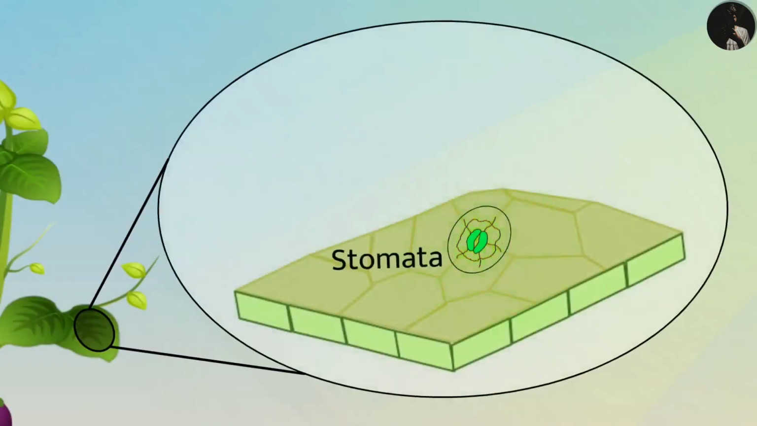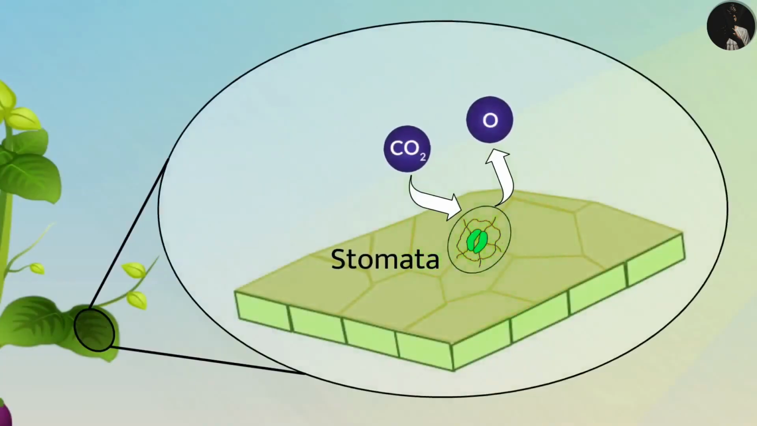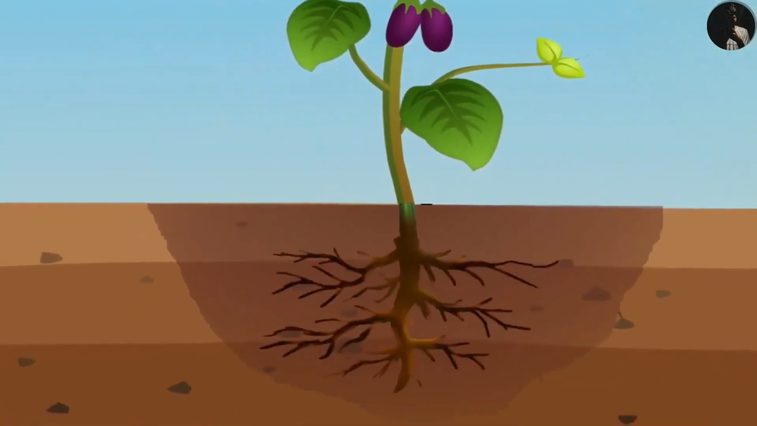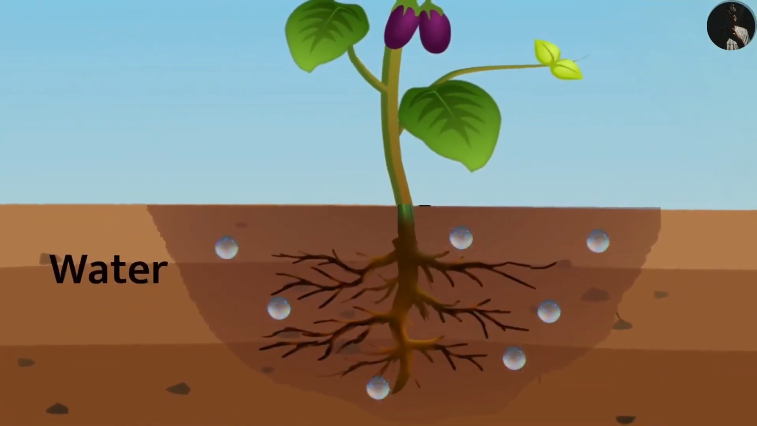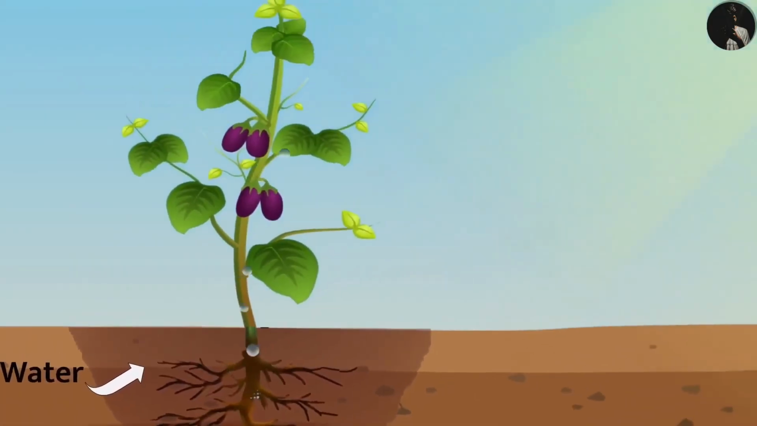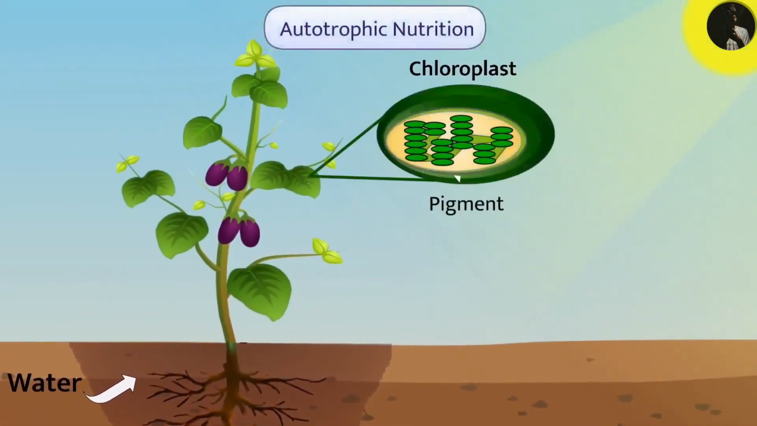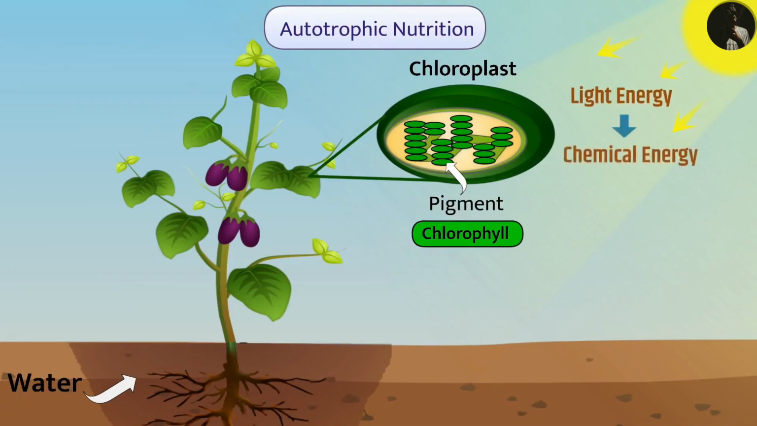On the leaf surface, there are microscopic pores that are called stomata. Stomata exchange gases. With their help, carbon dioxide is taken from the air and oxygen is released into the air. Similarly, the roots of the plant absorb water from the soil and send it upward so that the water requirement can be fulfilled. Green leaves have chloroplasts that contain a pigment called chlorophyll. During photosynthesis, chlorophyll absorbs light energy. Through different reactions, light energy is converted into chemical energy.